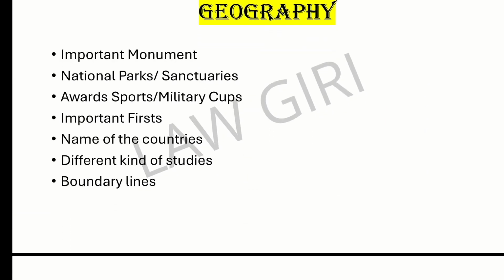You need to do quite a bit of it, like important monuments, national parks and sanctuaries, awards, sports, military cups, important first names of countries, like which country is known as the sugar bowl of the world. These kinds of names are asked. Different kinds of studies, boundary lines, all of this. McMahon line is the line between which of the following countries. All of these questions are asked very often in the exam.